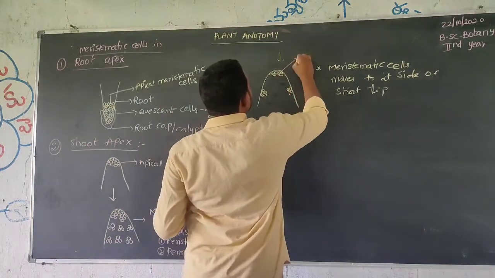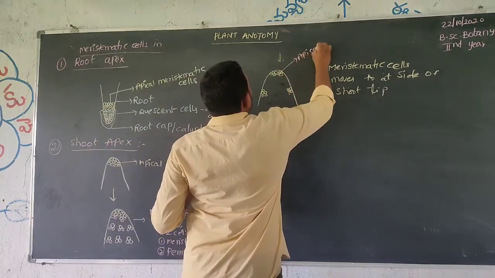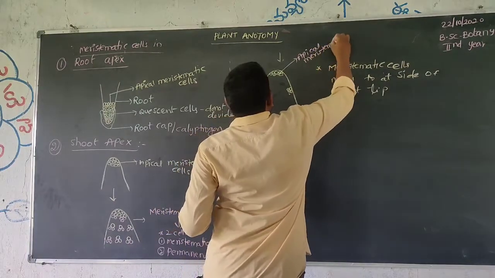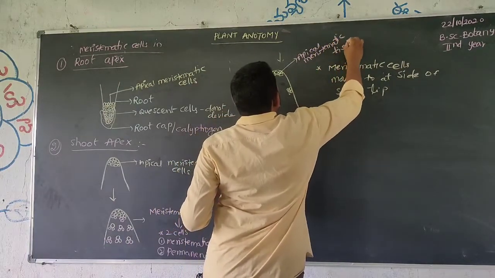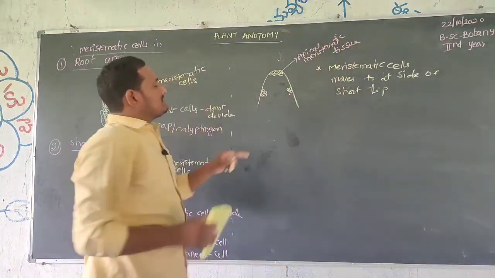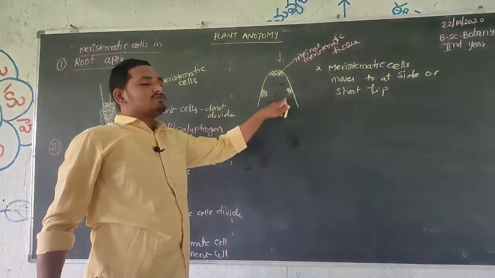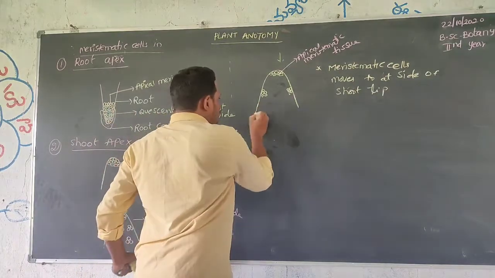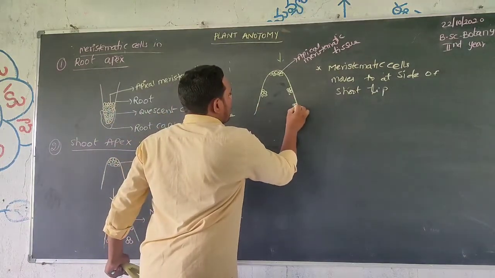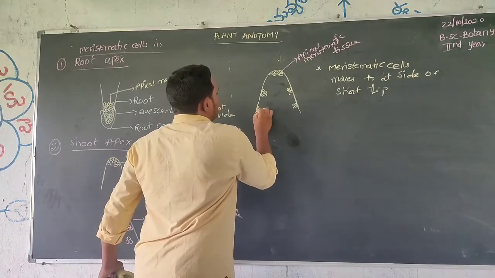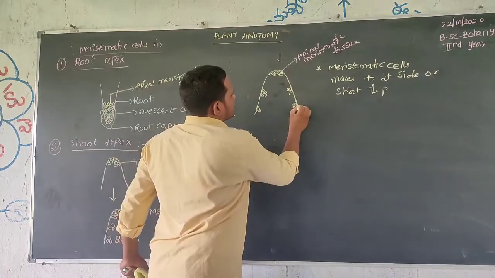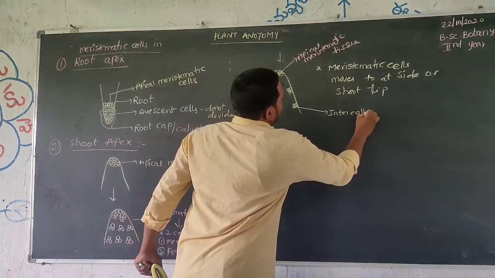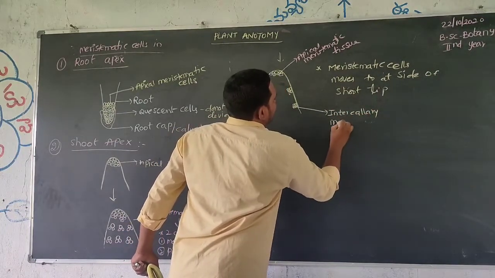These cells are mainly apical meristematic tissue, and this apical meristematic tissue moves to different directions or different sides, that is, two sides. Here also we observe this. These types of cells are called intercalary meristematic cells.